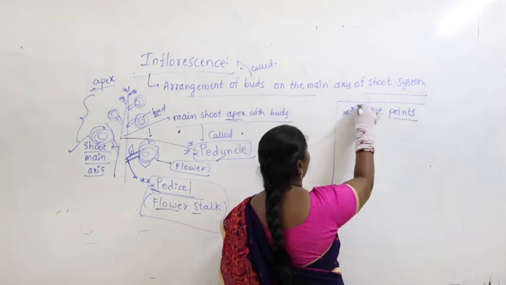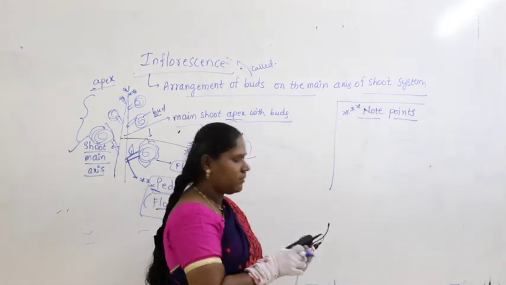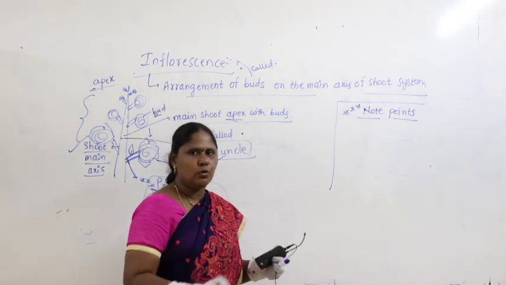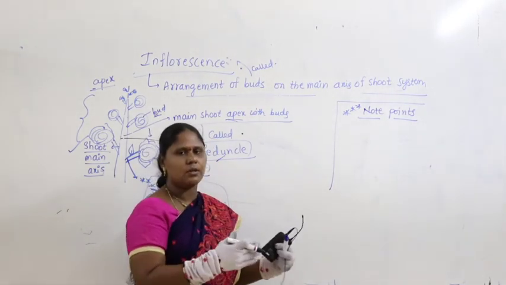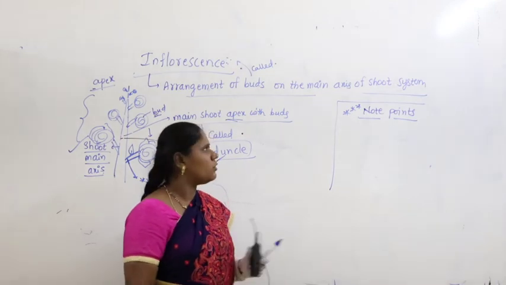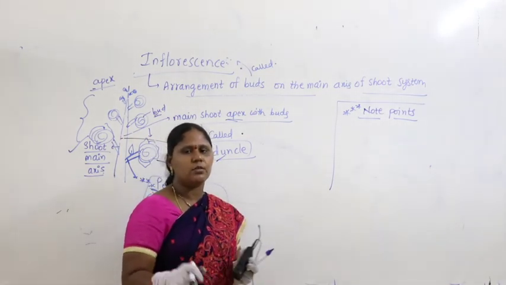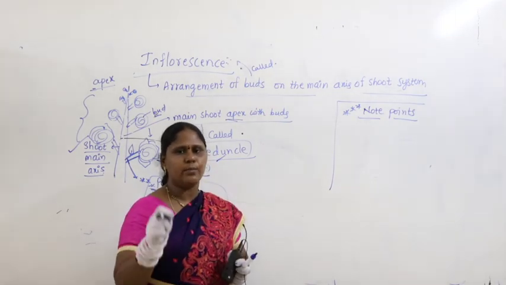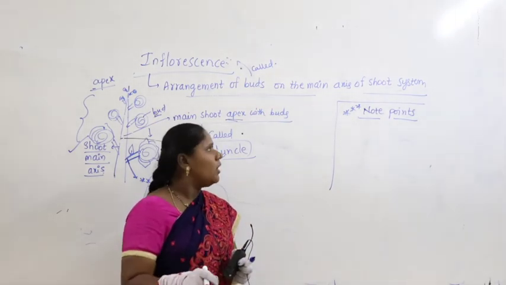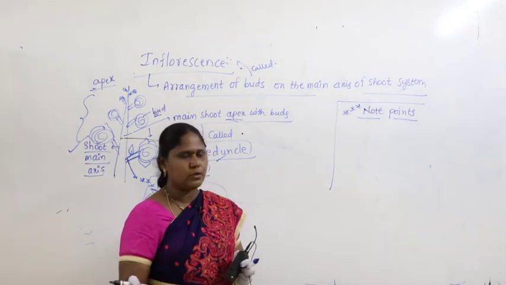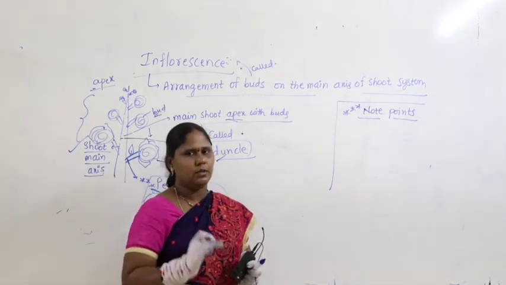Note points means a few key points which are very important for all of us to remember. Earlier I thought these were starting classes, so I did not want to trouble you much, but let us start making note points. Note points means question-getting points that you need to stress, points you need to remember thoroughly, to avoid confusion, right.